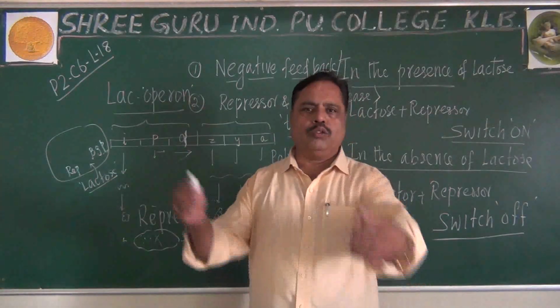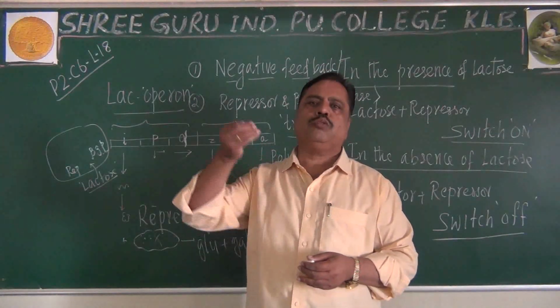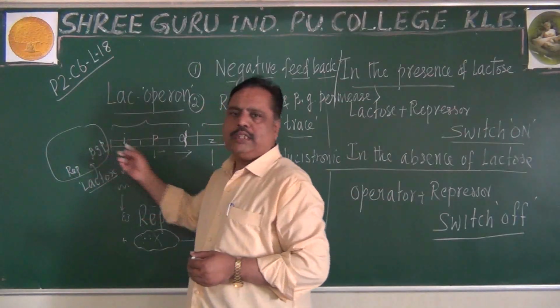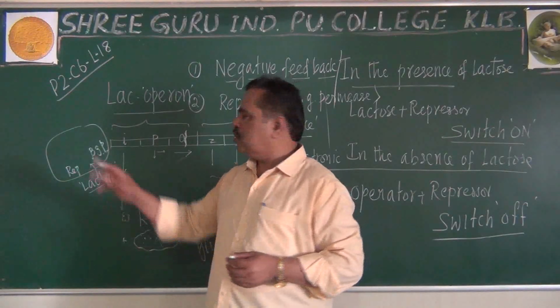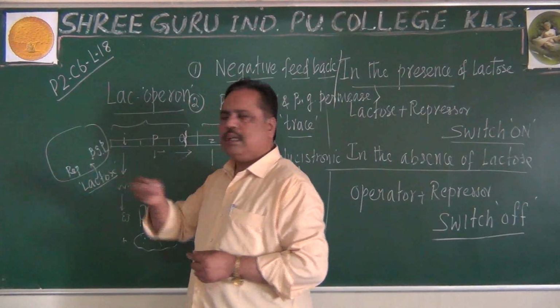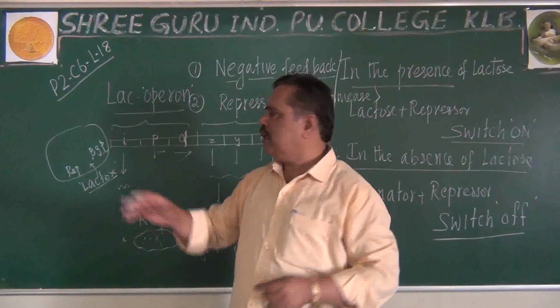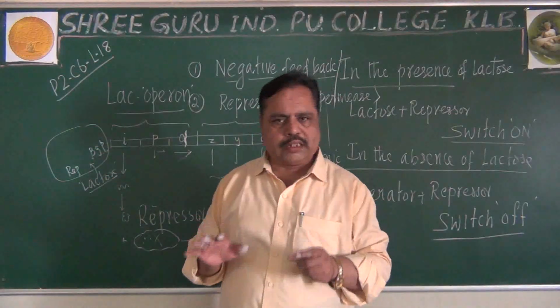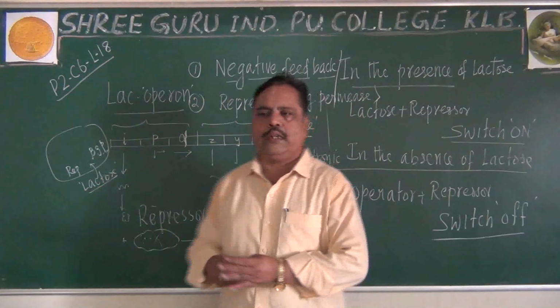Imagine 1,000 molecules I am providing. At least some 10 molecules should be taken inside. Then only the cell will understand, the genes will understand that lactose is there in the medium. So, to permit that little quantity of lactose, the bacteria always has a little quantity of permease in them. So, permease is always there and the repressor will always be there. Then only it can be switched on.